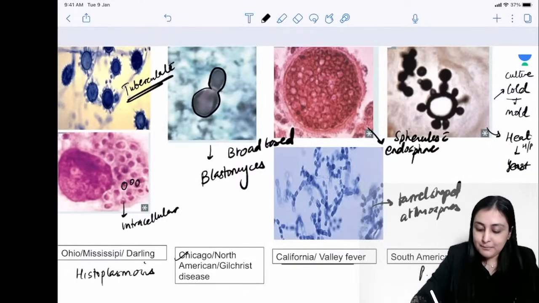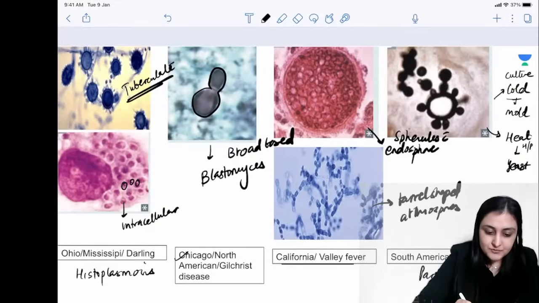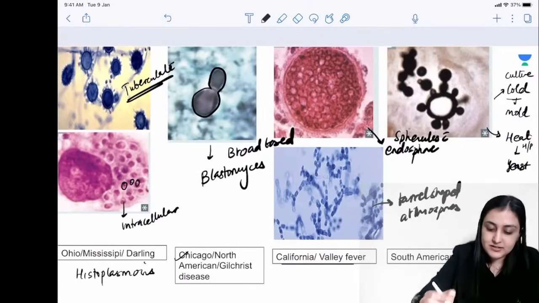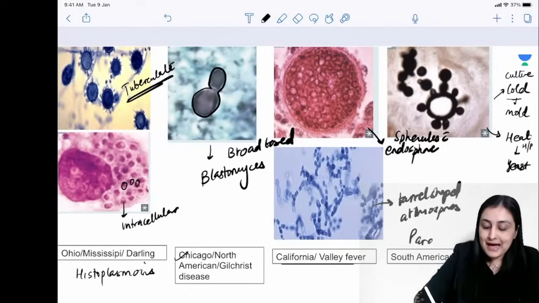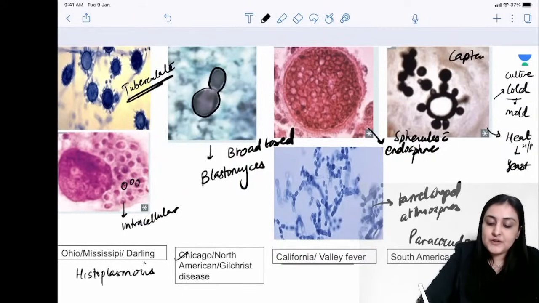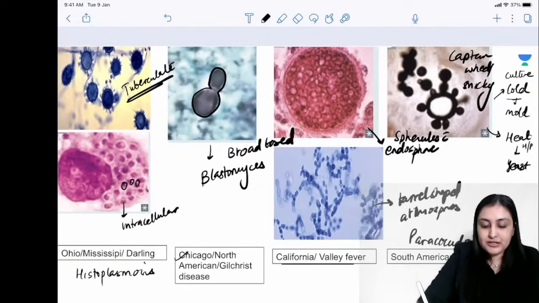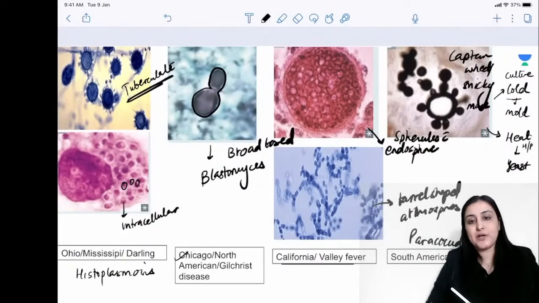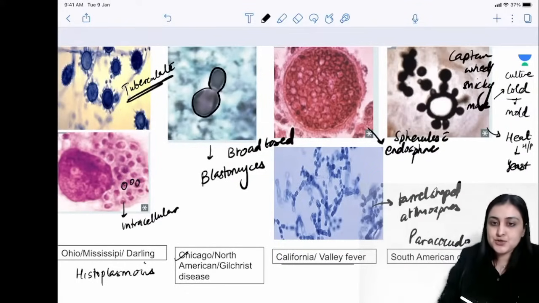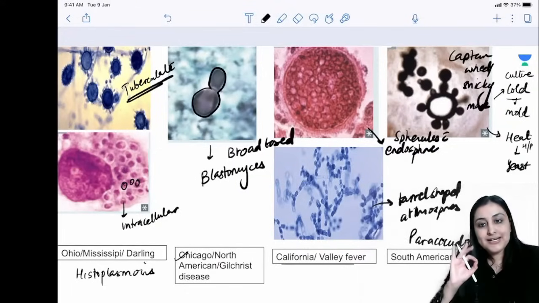And finally, for paracoccidio, I am just hiding it, so I will just write it somewhere you can see. So this is paracoccidiomycosis, where you see this captain wheel or this Mickey Mouse sort of an appearance. All right, so these are all of the images from endemic mycosis, which gets asked a lot. All right, so I hope this is clear to all of you. So these are the four dimorphic fungi.